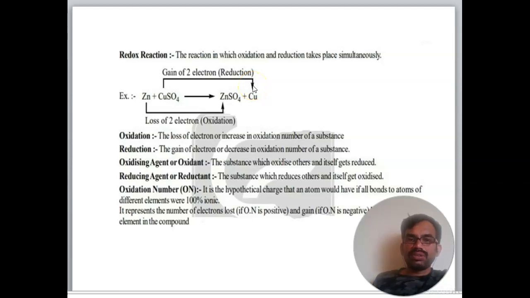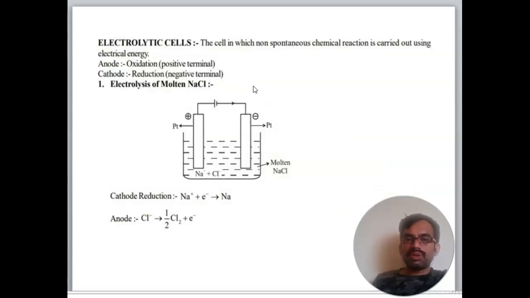Now we will see in the next slide what is an electrolytic cell. So what is an electrolytic cell? It is one of the setups. The cell in which a non-spontaneous chemical reaction is carried out using electrical energy is called an electrolytic cell. So anode and cathode: the anode is oxidation, the positive terminal, and the cathode is reduction, the negative terminal. So consider the electrolysis of molten NaCl.